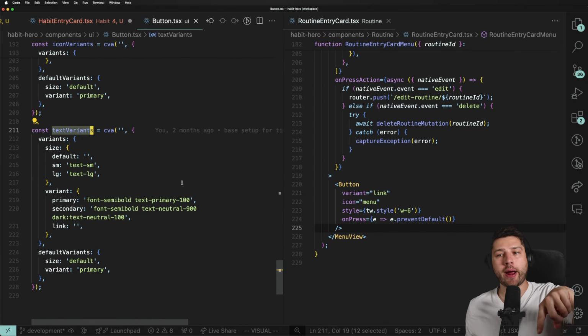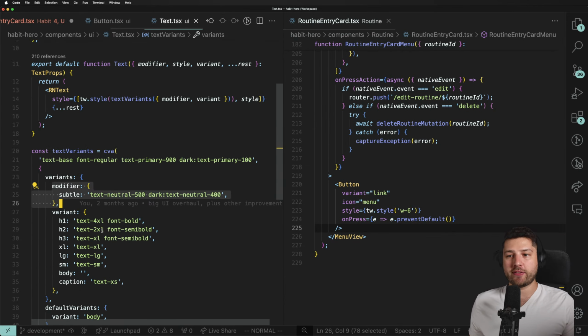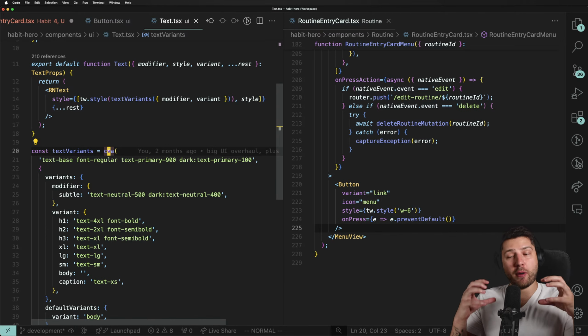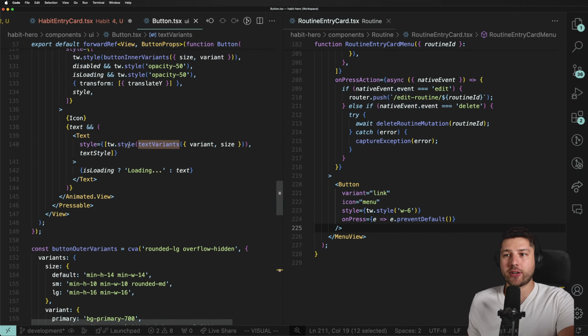They override the variants of the text, because the text component has some variants of its own, but in the context of a button, these styles should be different. So I created these text variants inside of the button, which get passed to the text component as the variants.